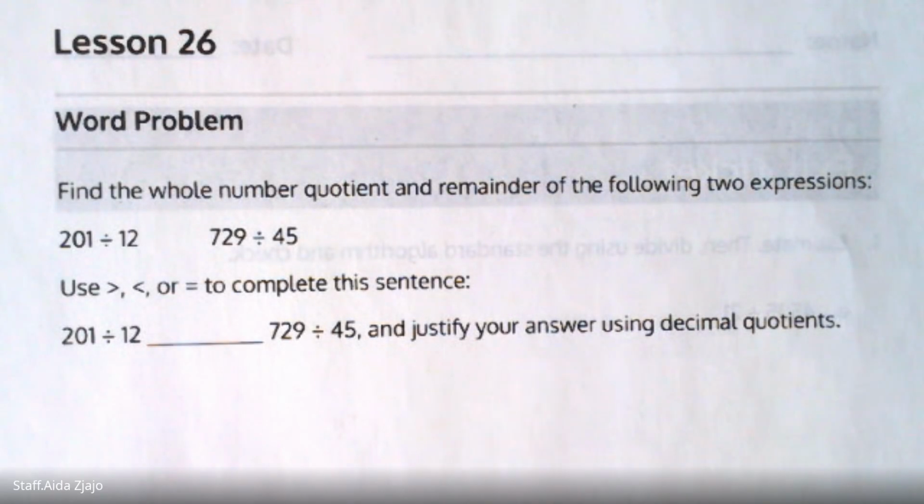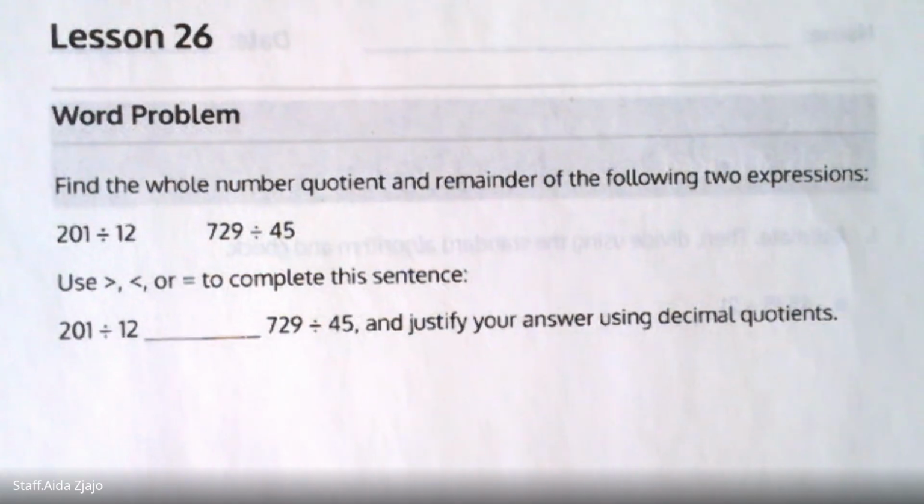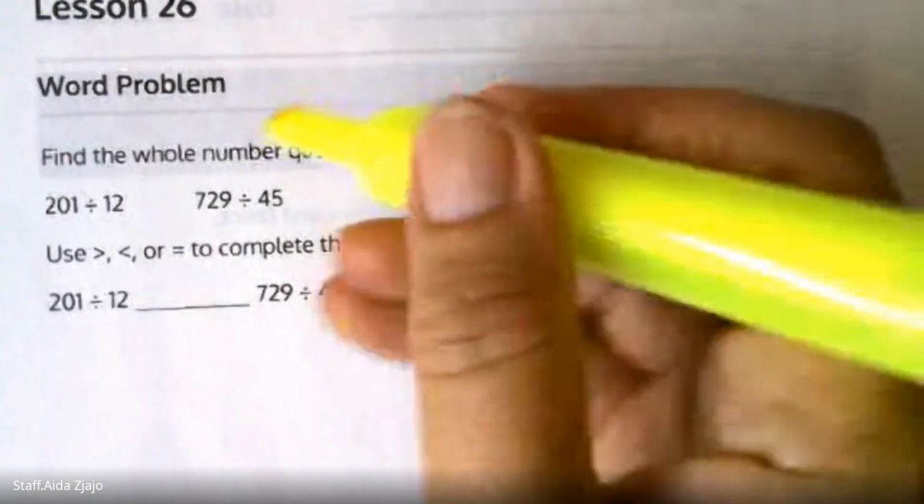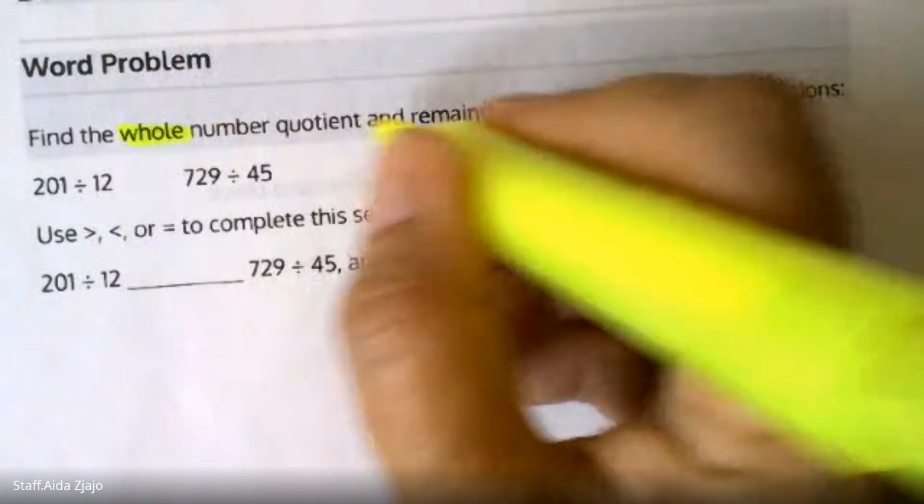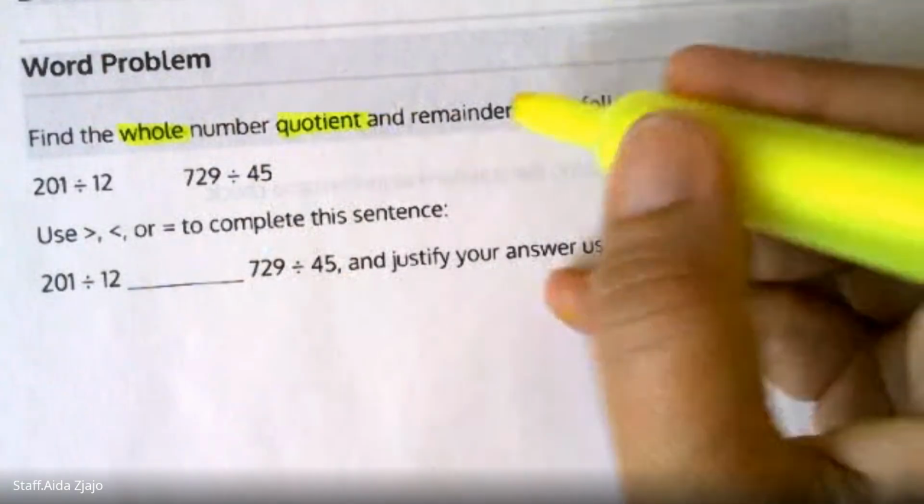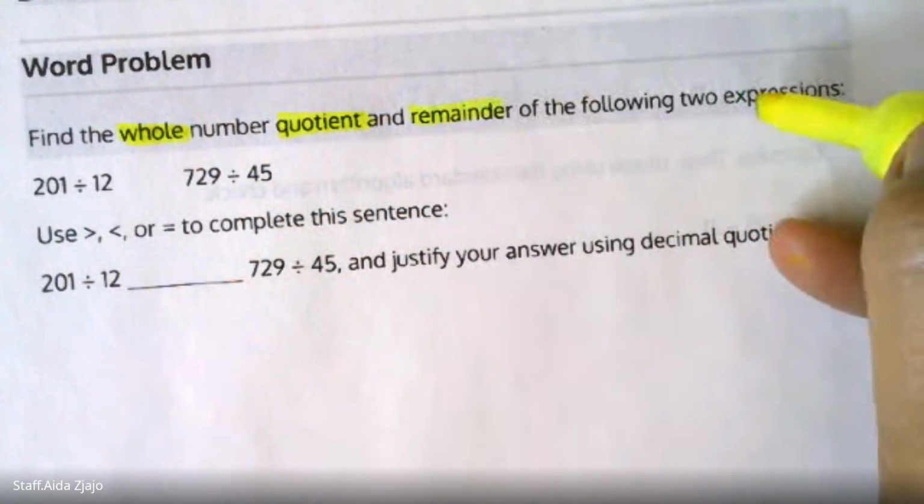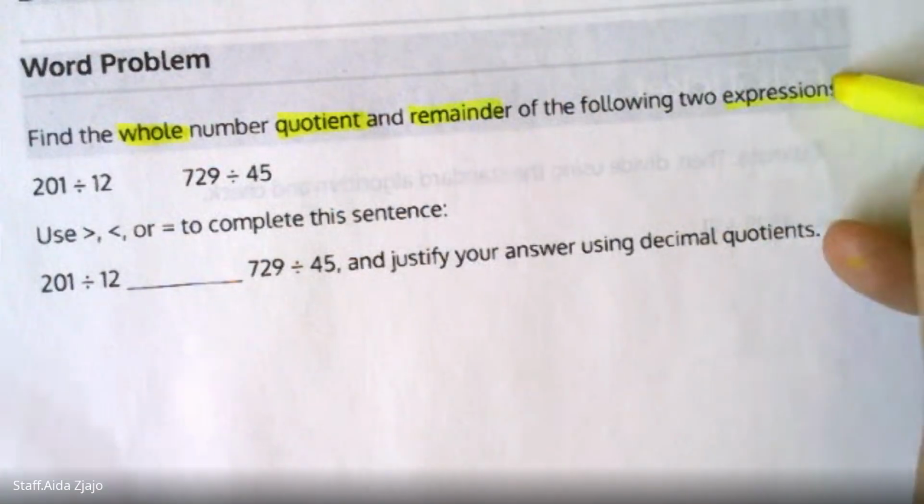Hello, it's Mrs. Z. It's a lesson 26 word problem. Find a whole number quotient and remainder of the following two expressions.